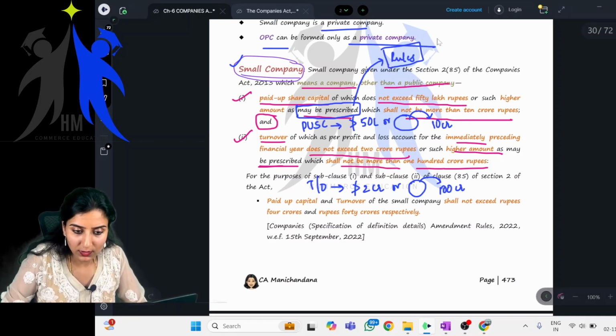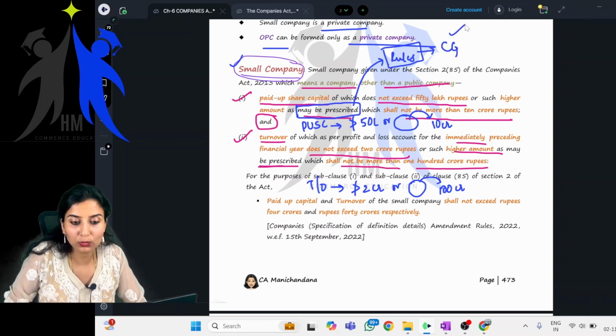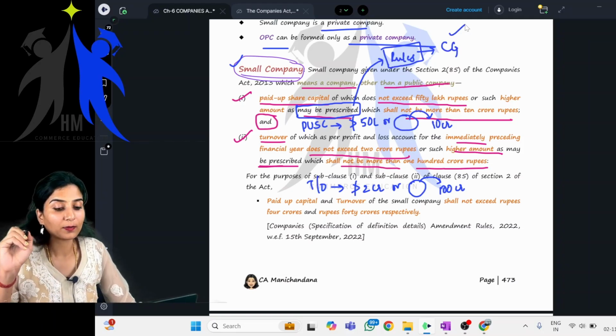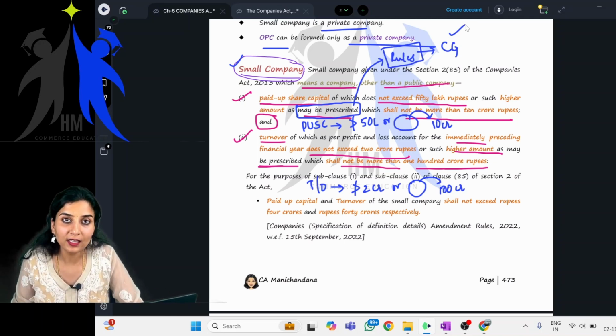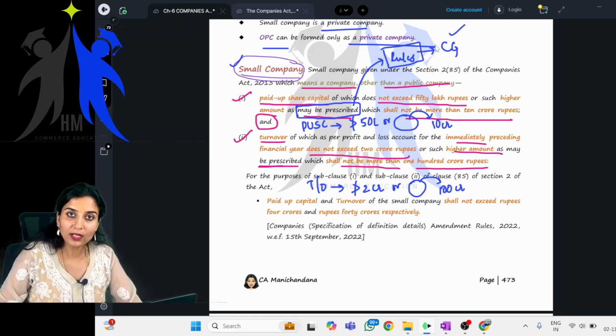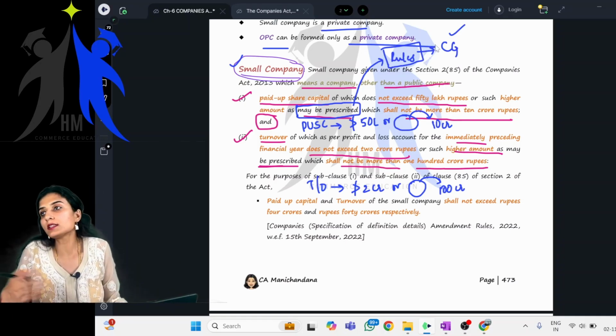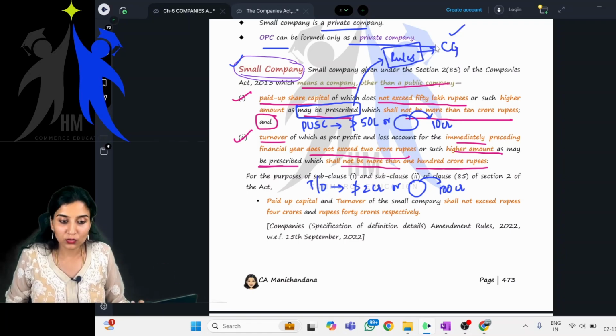Now these rules, children, are given by the central government, meaning the ruling party. There is no opposition involved. So it is very easy for the government to pass rules. Is it easy to pass rules, or is it easy to pass an act? Obviously, it is very easy to pass rules.